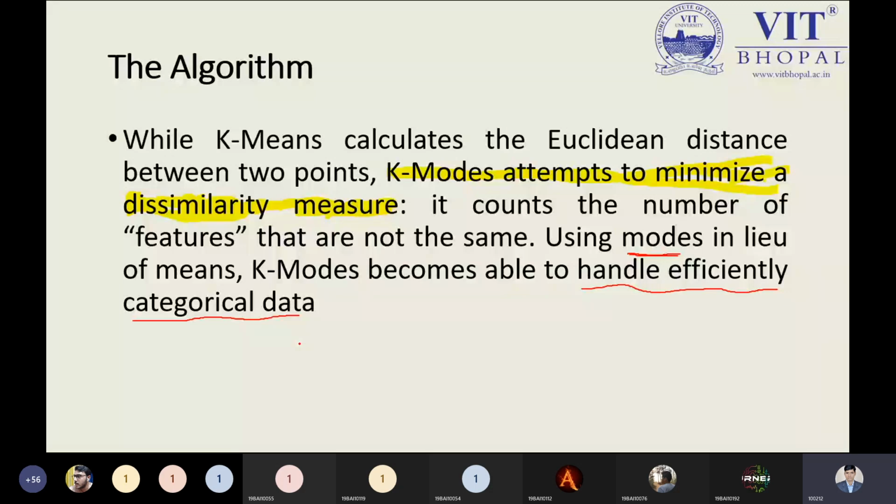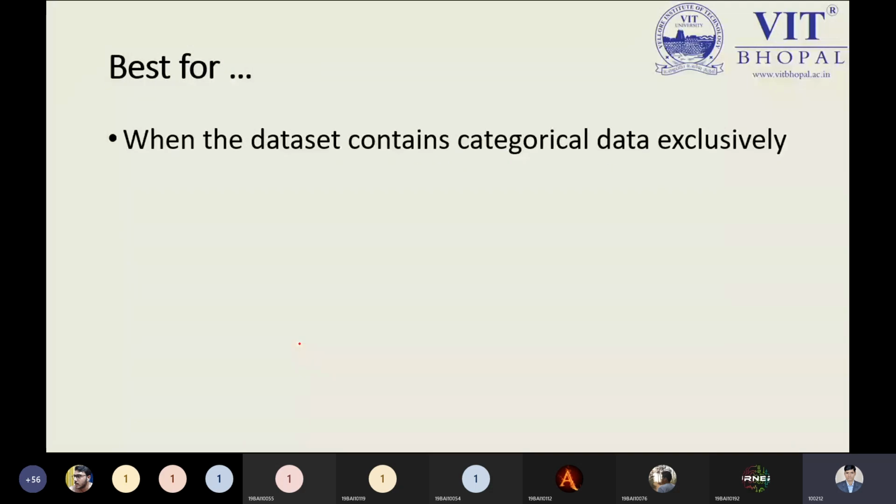No, sir. Okay. So K-modes is applicable when we need to do clustering on categorical data. Then the K-modes algorithm will be applicable. Okay, so you can understand this point right now.